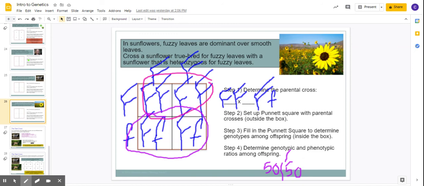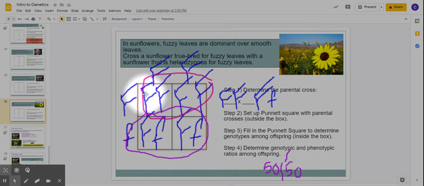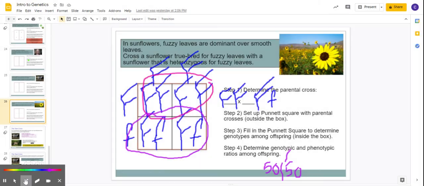Okay, phenotype. Again, big F is going to give us fuzzy leaves. They've all got a big F, right? This one's got a big F, this one's got a big F, this one's got a big F, and this one's got a big F. So 100% are going to have the fuzzy leaves. So for my phenotype, they all have fuzzy leaves. So it's going to be 100%. So here we can see that now the genotype and phenotype ratio are not the same.